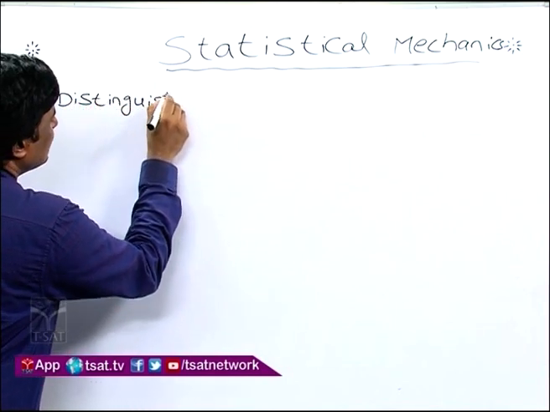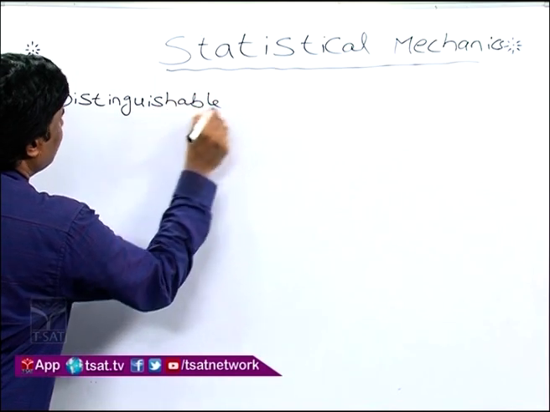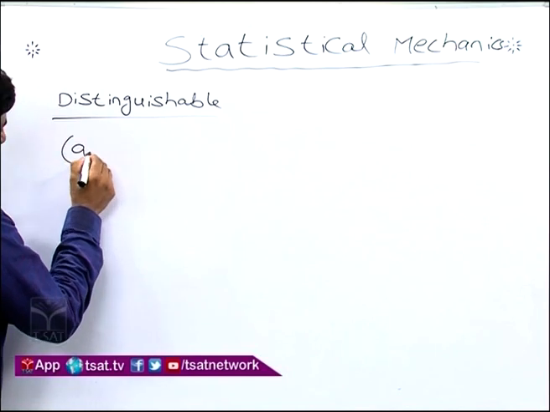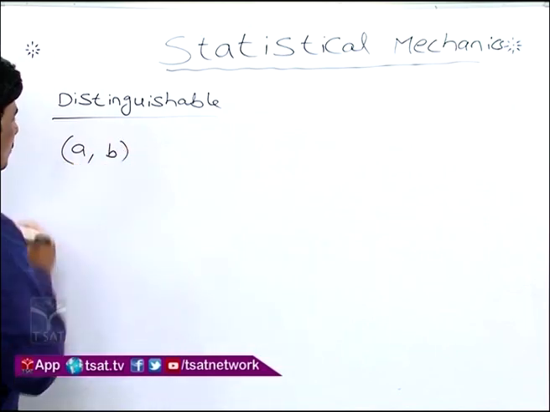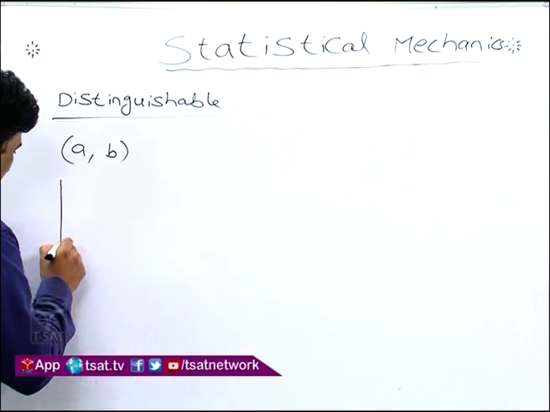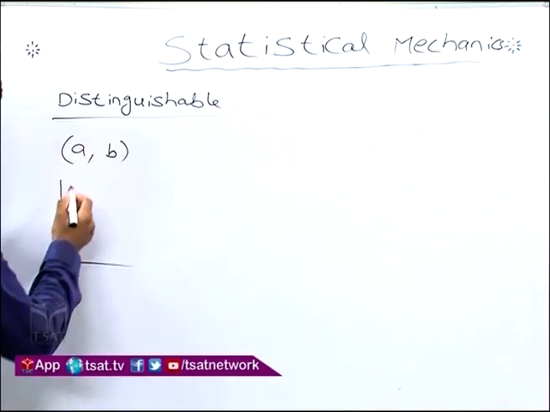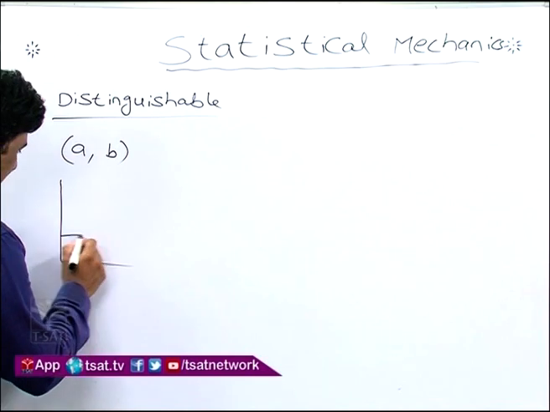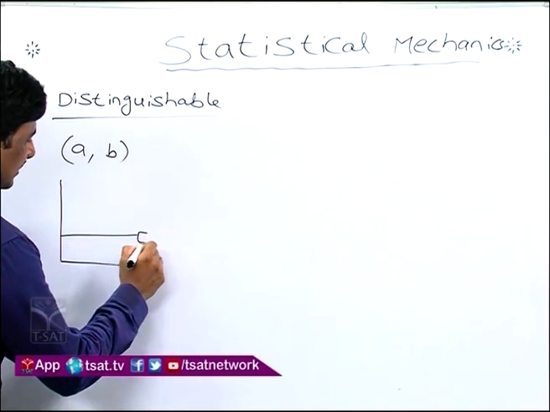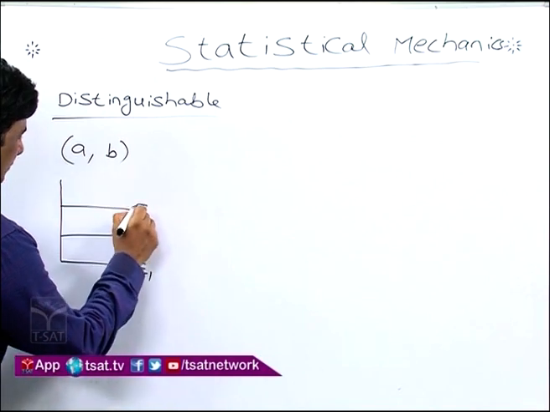What are distinguishable particles? Nothing but classical particles. They can be distinguished, so I write them here as A and B. I consider two particles, A comma B, and energy levels E0, E1, E2, E3.